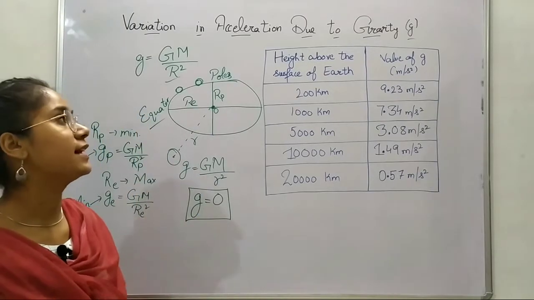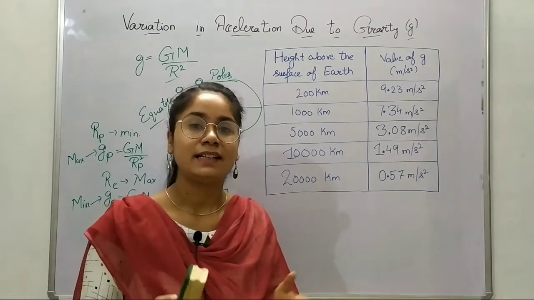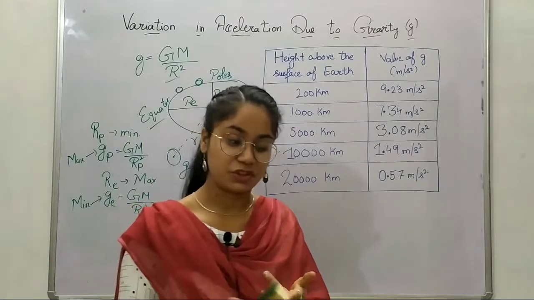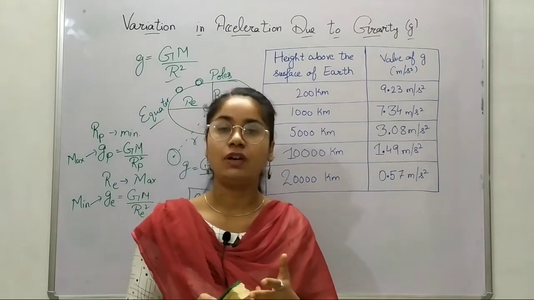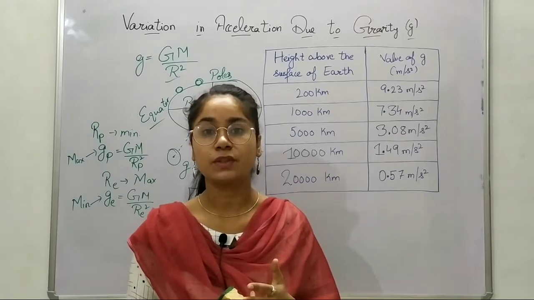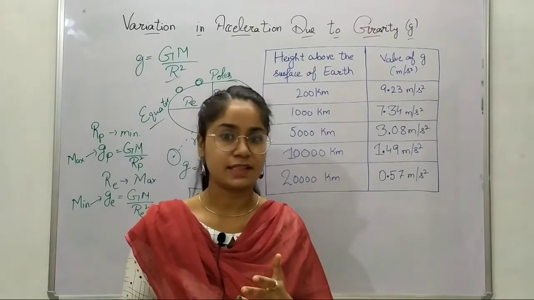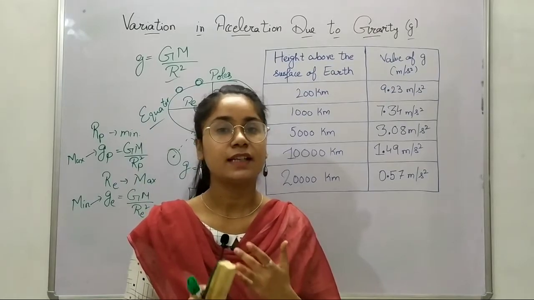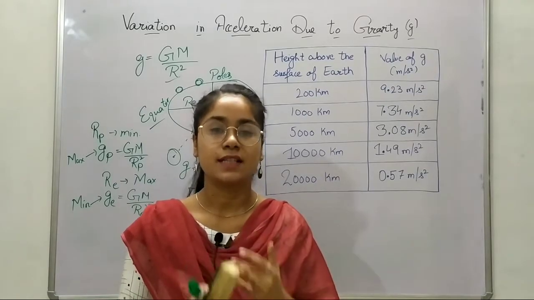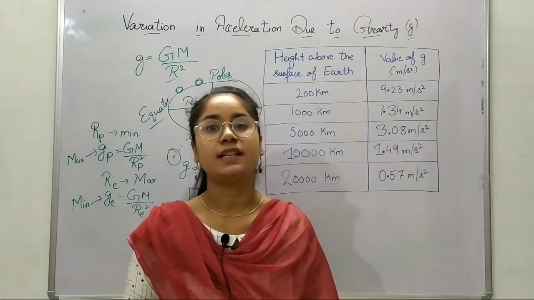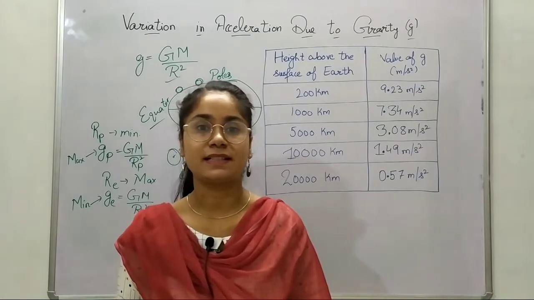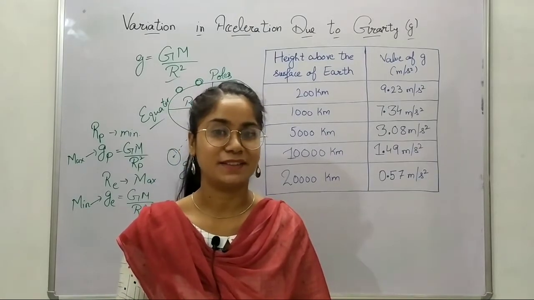So this is how the acceleration due to gravity varies. If you go up, it would decrease. If you go down, it would again decrease. It would not increase. If you go below the surface of the Earth, the acceleration due to gravity would decrease. And on these points, the acceleration due to gravity depends and varies on the Earth.